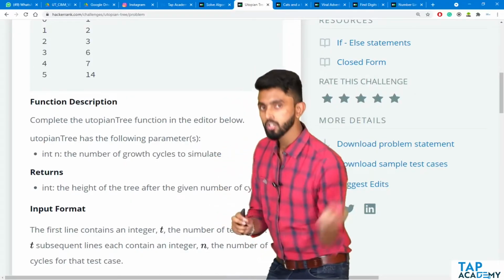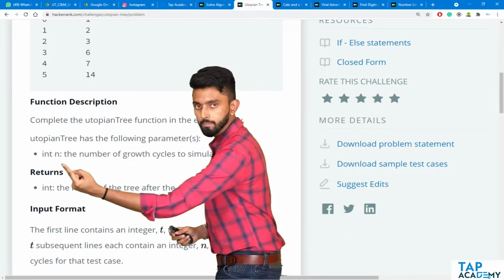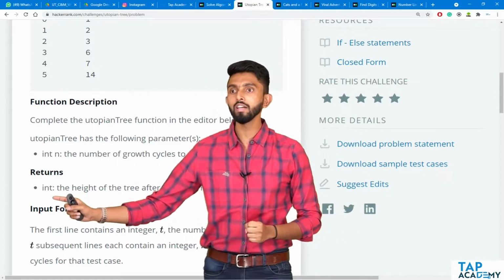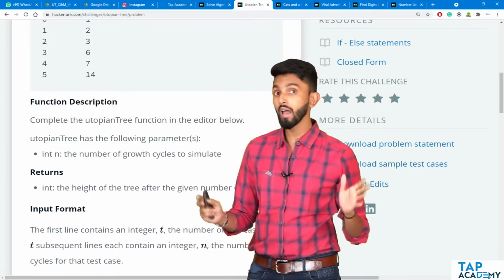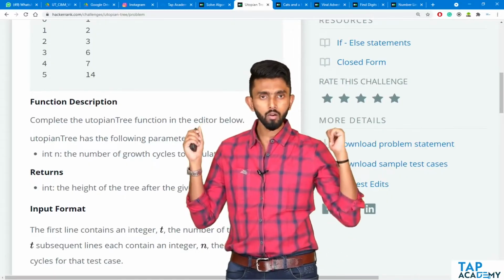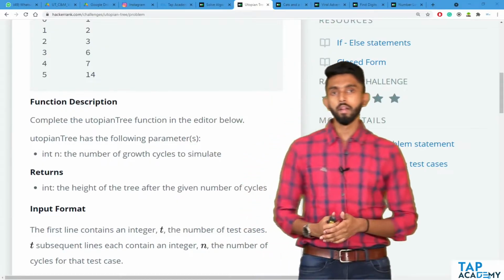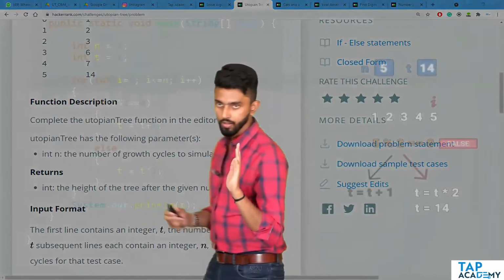Now, this function should accept an input n. It should execute and give me back an output which is an integer, which is the height of the tree. That is what HackerRank expects. So how will we convert our code into a function, if you ask me? Very simple. Let's go back. Now listen and listen carefully, guys.